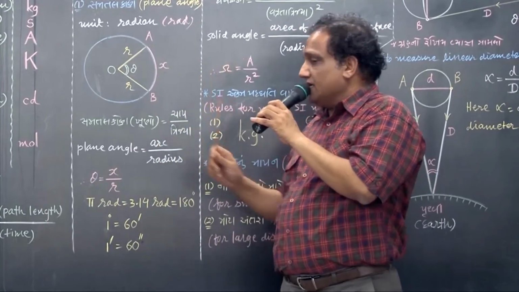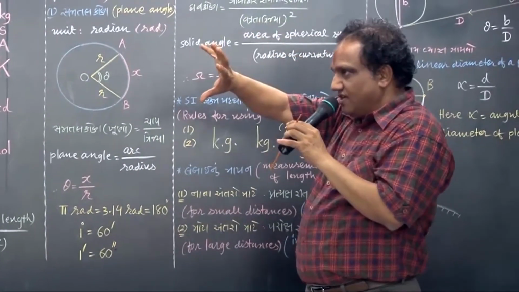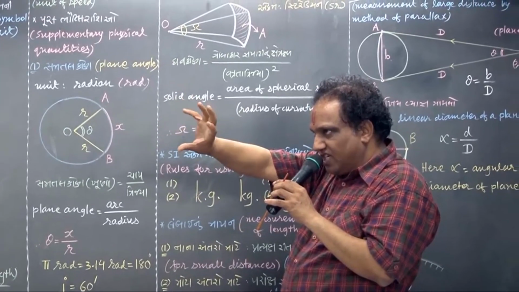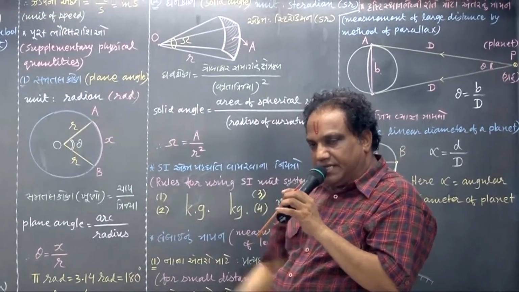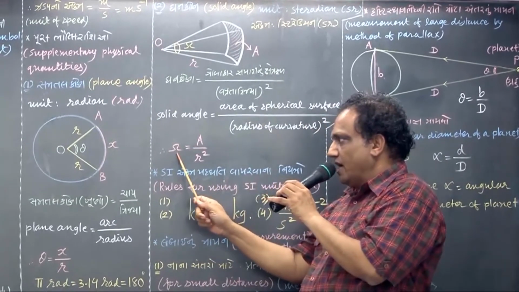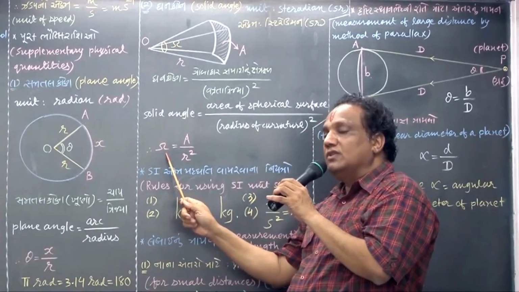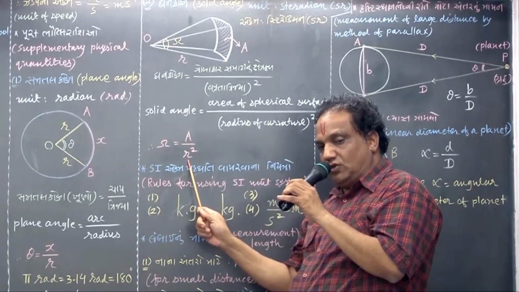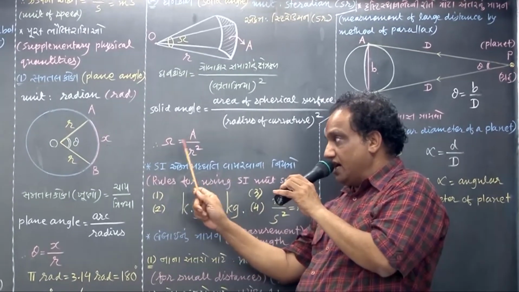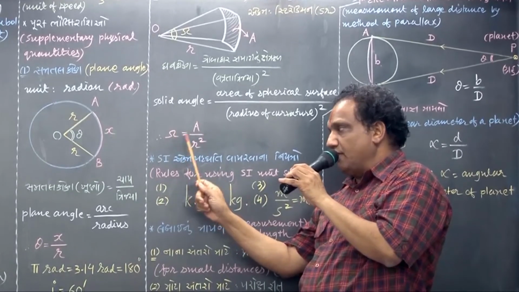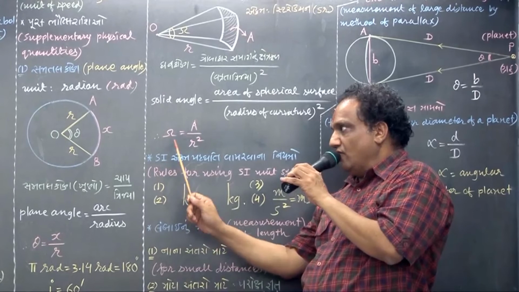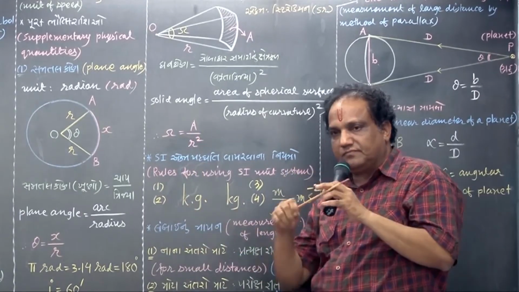Similarly here. Suppose you talk about the whole sphere, like a cricket ball, complete sphere. Then you want omega maximum. For a given sphere, the radius is constant, so you cannot make any change here, and yet you want this value maximum. So you must write here A maximum. What is A maximum?